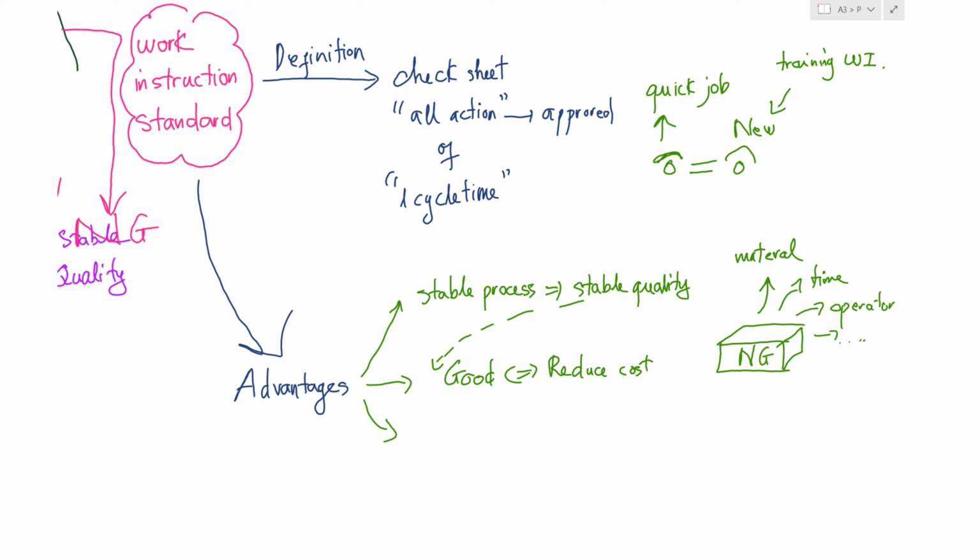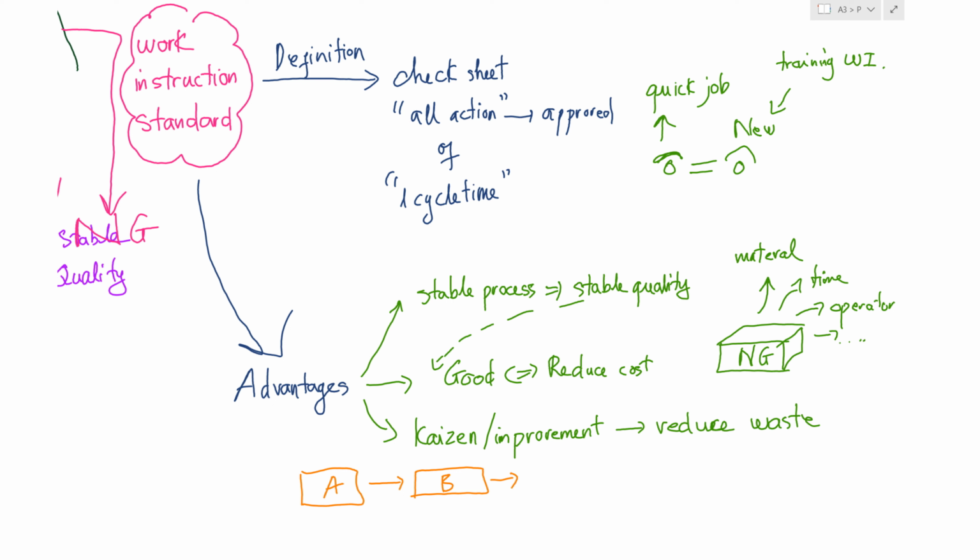And the third here, WI will support you in Kaizen, or improvement action, to reduce waste. For example, before improvement, here is your work instruction step. Step 1. With the box at position A, move to B. Then finally, move to C position. But after improvement, because you found there is no need to keep the B action here, you will remove B. Now your WI only keeps the final process A and C. That is why you will reduce waste.